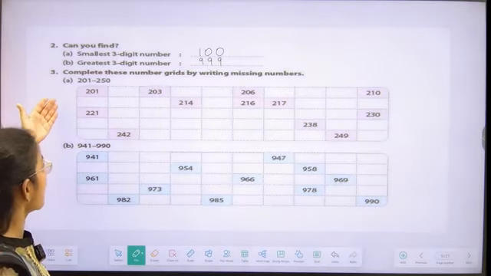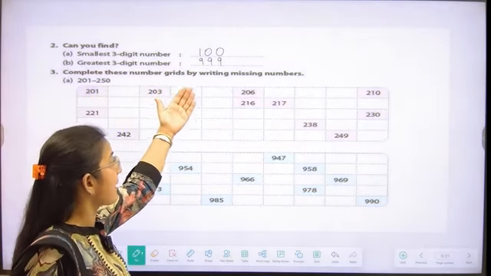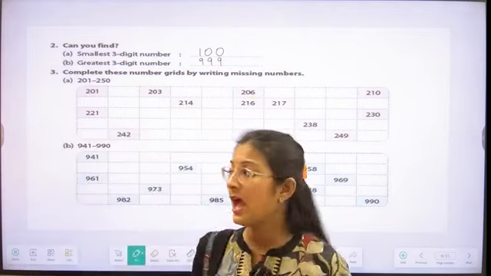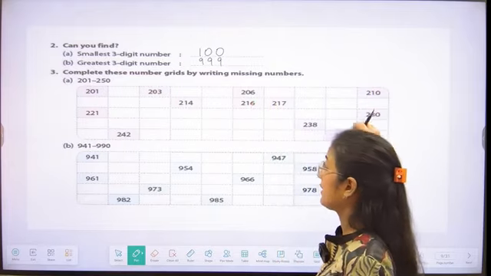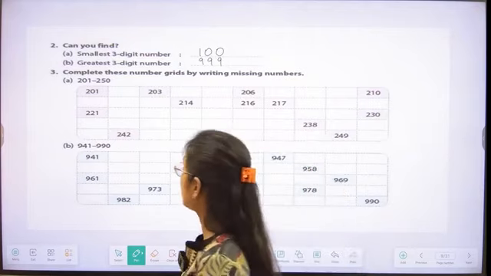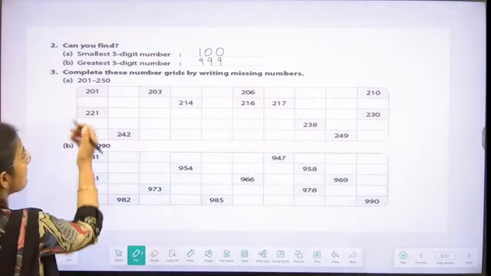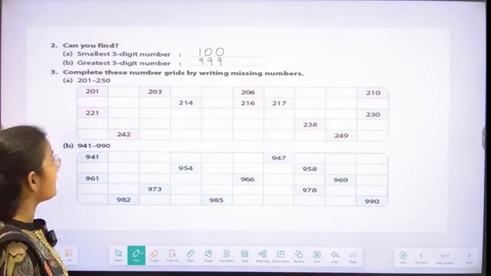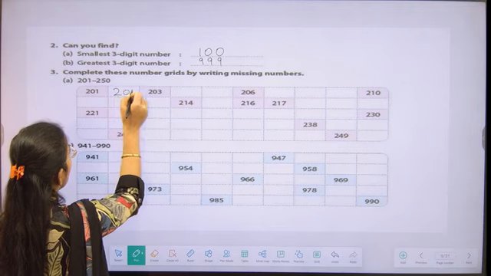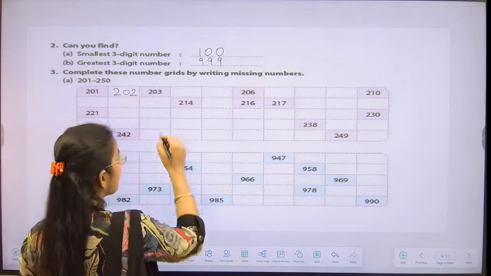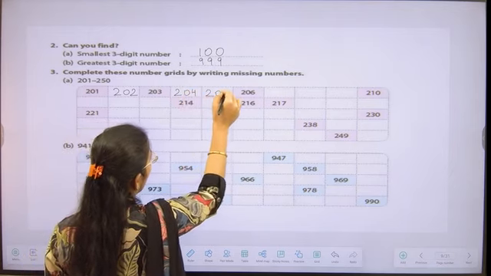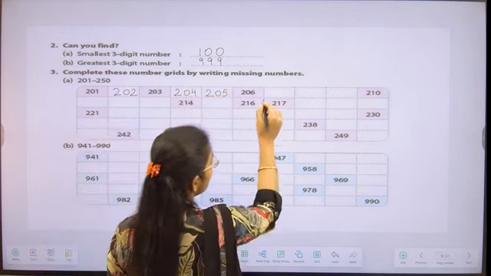What do we have to do? We have to complete these number grids by writing the missing numbers. Let's do it with me, students. As we can see, our first number is 201. Now after 201, what comes, students? 202. 203 is written for us. So after that, we are going to write 204, then 205, then 206 is written for us.